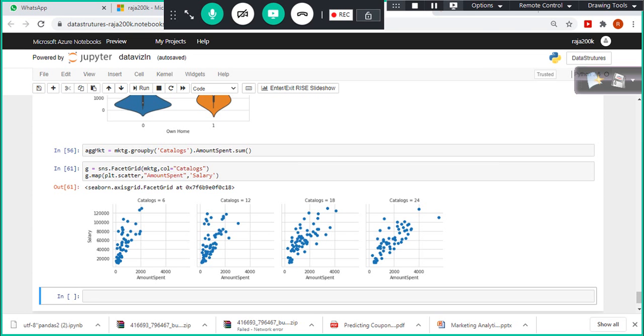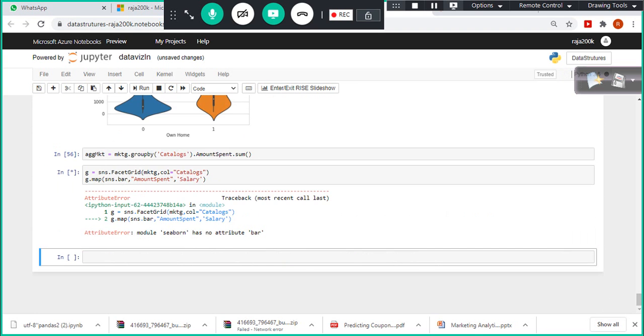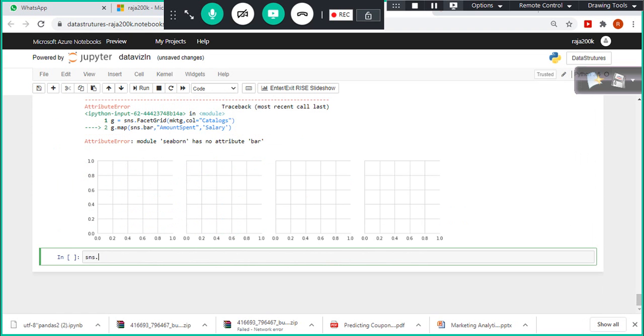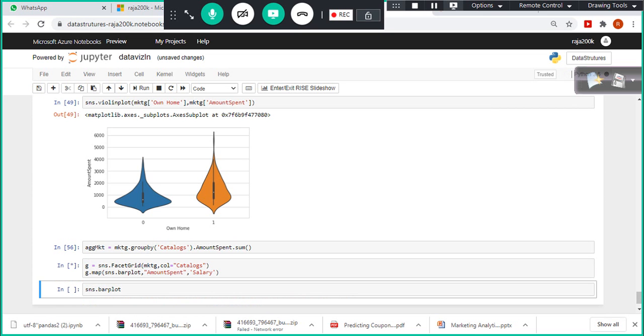But the whole idea of the facet grid is, okay, let me do one thing. Instead of this one, let me use SNS. See, SNS dot bar plot, right? Yeah, bar plot. Look here, if you don't know the syntax, just press tab since you have the code completion facility, it tells us very clearly, right?